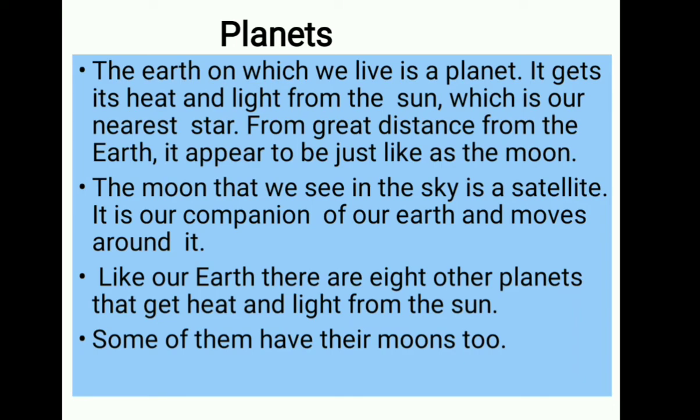Like our earth, there are another 8 planets in the solar system, and they get heat and light from the sun, because the sun is one of the biggest stars, nearest to our planets, and also it is the center. Some of the planets have their moons too. For example, our earth has one satellite, that is the moon.